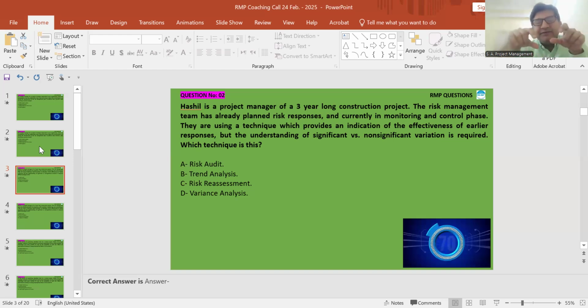No. Variance analysis is on the spot, at the moment, not for the earlier. Okay. So option B is the answer, sir. B is trend analysis. Trend analysis works on past data which had variations, significant and non-significant. That is what trend analysis will tell us. But variance analysis is for the current moment, where the project is. So variance analysis will not be the answer. Rather, it will be trend analysis.